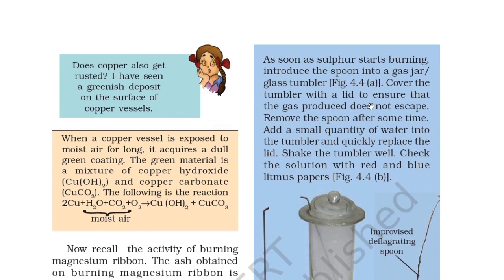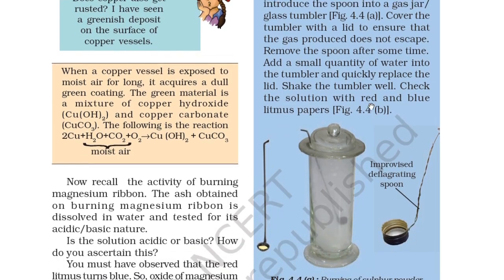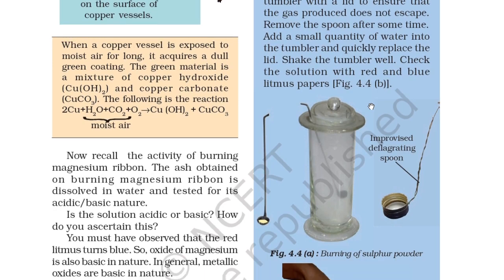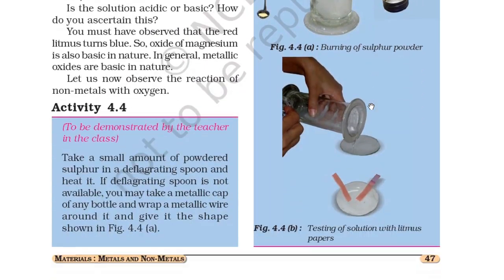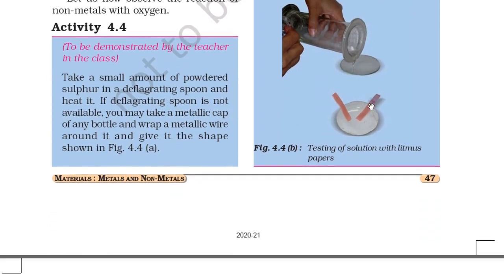Then, as soon as the sulfur starts burning, introduce the spoon into a gas jar or glass tumbler, as in figure 4.4a. Cover the tumbler with a lid to ensure that the gas produced does not escape. Remove the spoon after some time. Add a small quantity of water into the tumbler and quickly replace the lid. Shake the tumbler well. Check the solution with red and blue litmus paper. Here, A is burning of sulfur powder, and B is testing the solution with litmus paper.